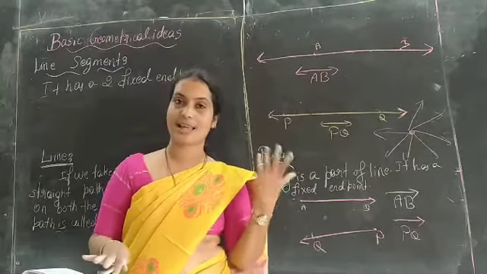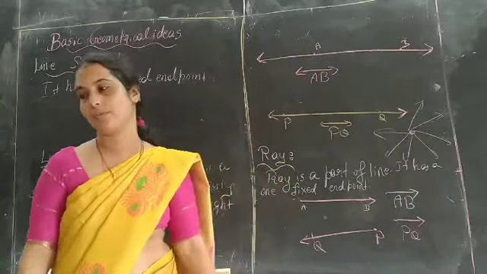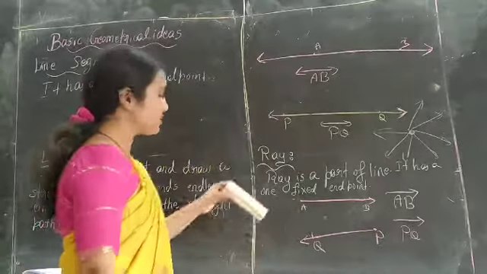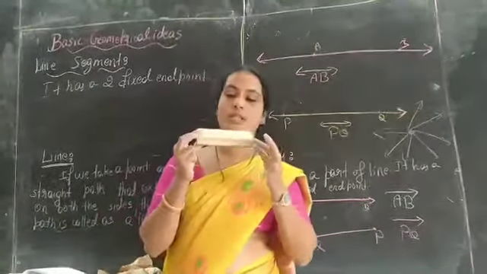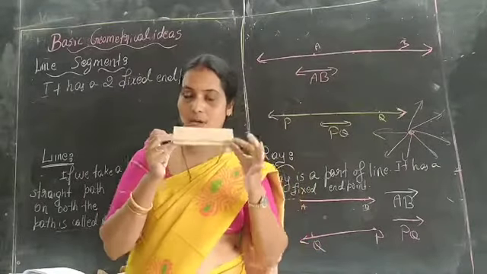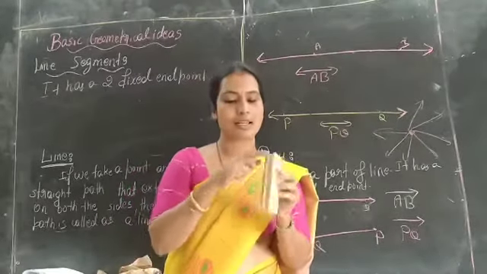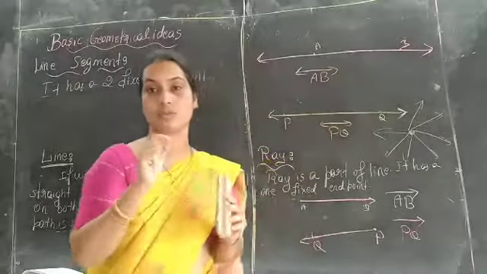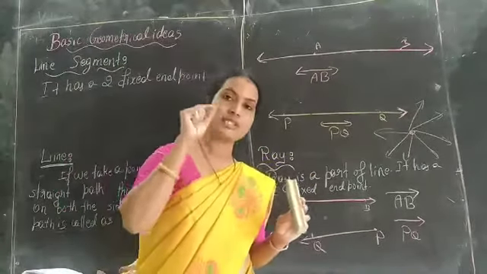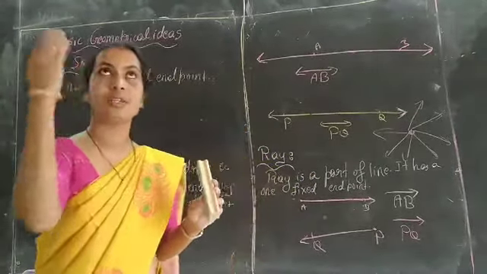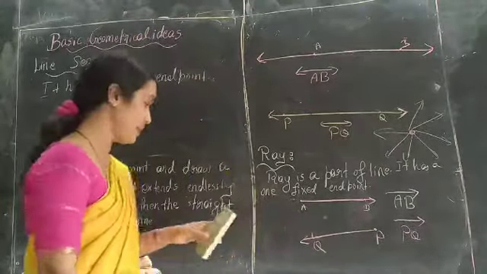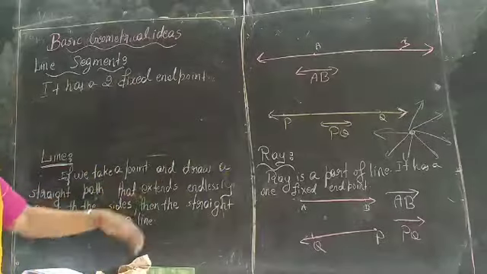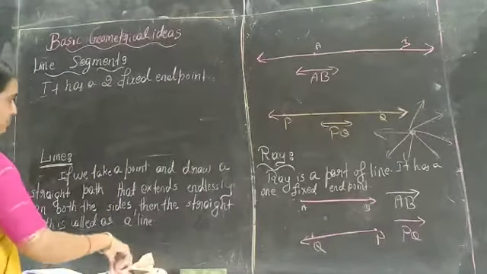Normally we don't use lines; we use line segments. For example, this duster is a line segment because it has two fixed end points, here and here. Everywhere we are using the concept of line segment. Even in rooms, each edge of the room is a line segment. So a line segment has two fixed end points.